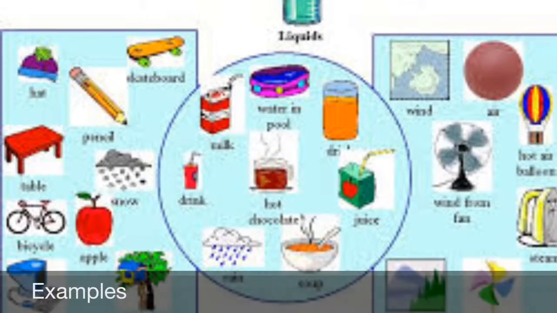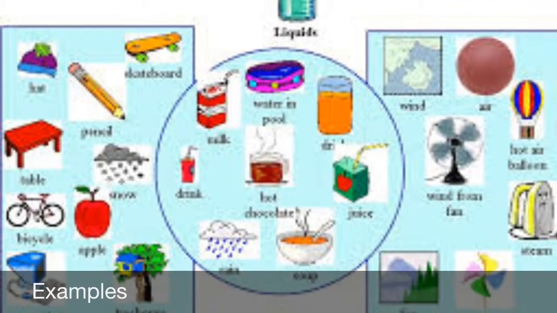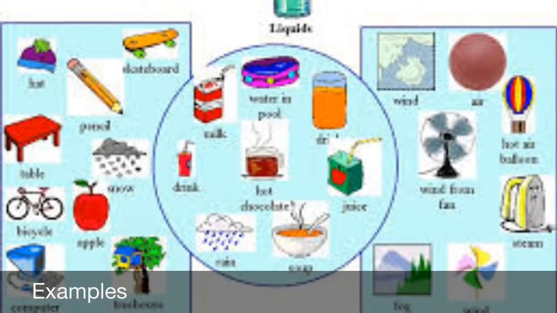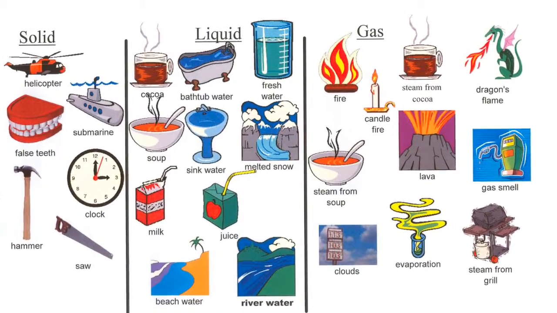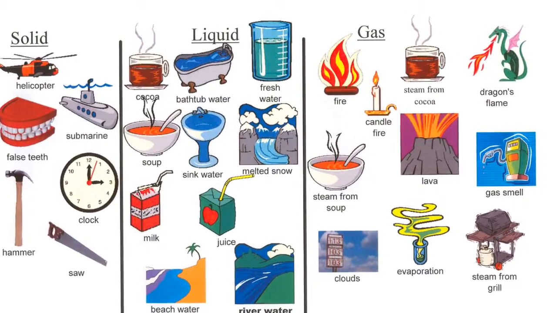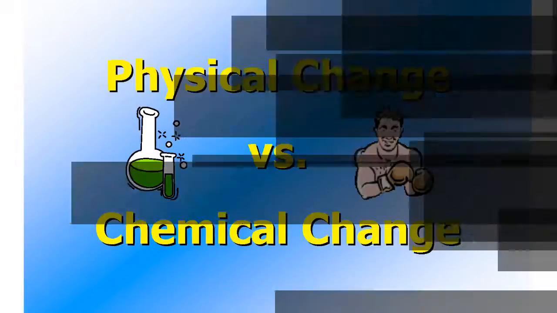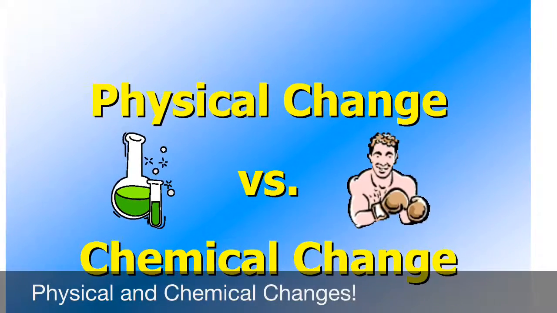Here are some examples of solids, liquids, and gases. More examples. Conservation of matter. Physical and chemical changes.